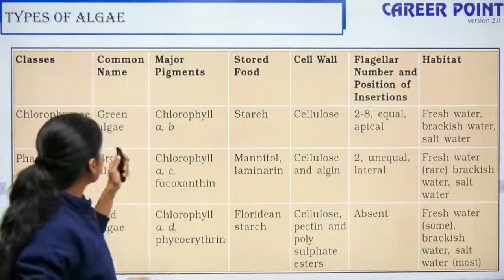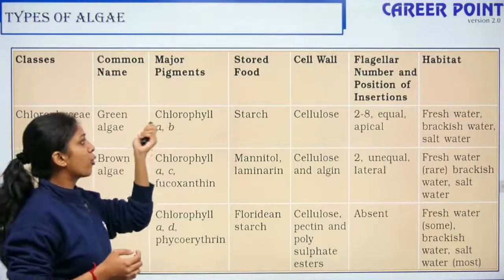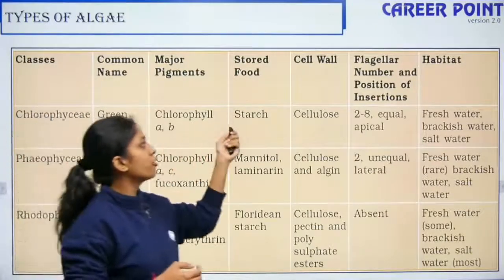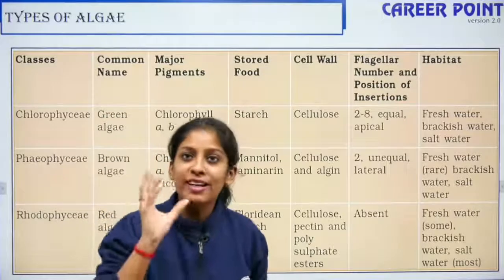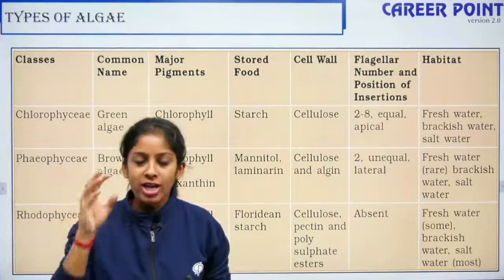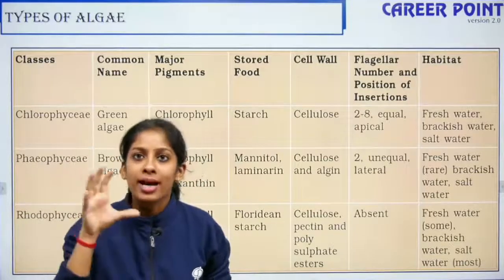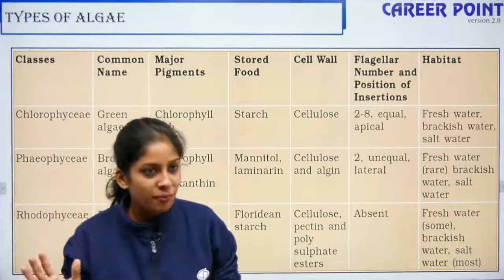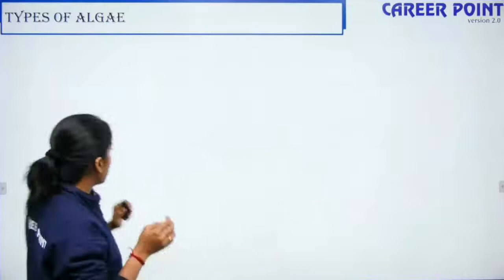Your green algae has the pigments chlorophyll a and b. The stored food here is starch, stored in the form of pyrenoids. The center portion of a pyrenoid is protein surrounded by starch. But basically the stored food is starch. The cell wall is made up of cellulose.